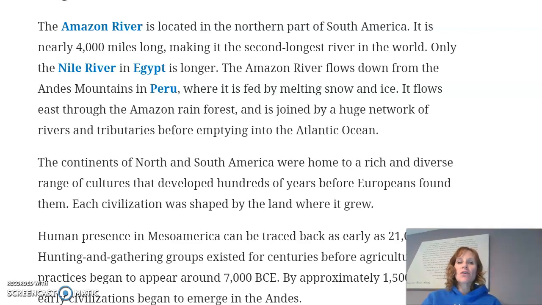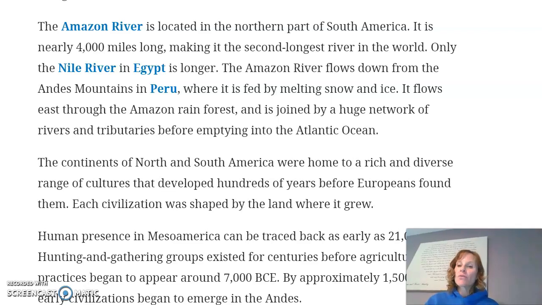So the Amazon River is going to flow down those Andes Mountains, and one way that rivers get water and stay with water, not just by rain, is that the snow and the ice that melts off the mountains turns into water and feeds into the rivers, which is a good thing. It then flows east through the Amazon rainforest, and it's joined by a bunch of other rivers and tributaries, which remember we said tributaries are just small streams and rivers.